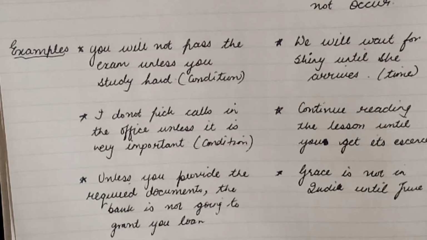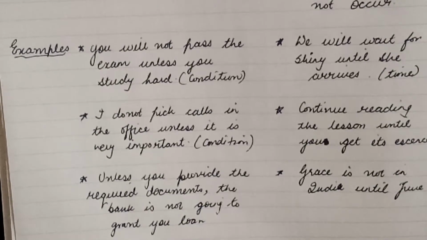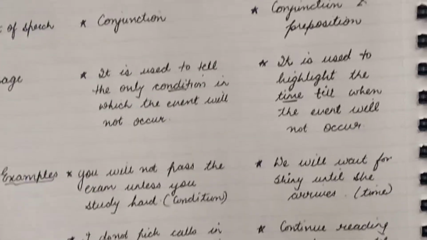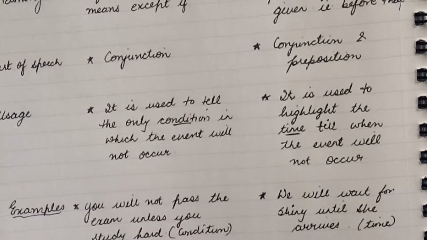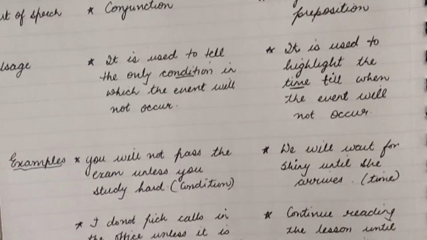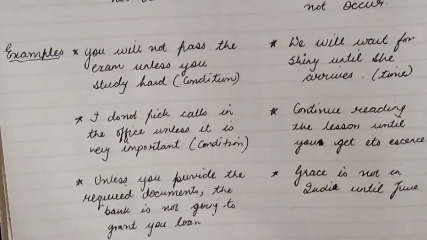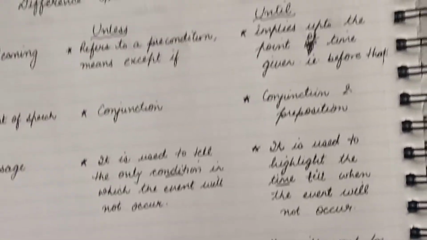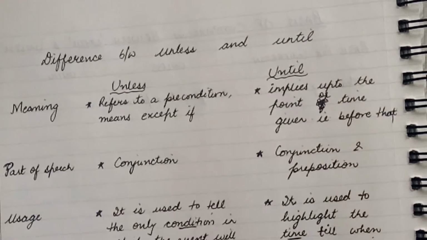Next, Grace is not in India until June. Time के लिए wait करना पड़ेगा तुम्हें. June तक के लिए you will have to wait. I hope it is understandable to you all. So children, you can take the screenshots and note it down with you for your better understanding. Right? So we move to the next sentence now.